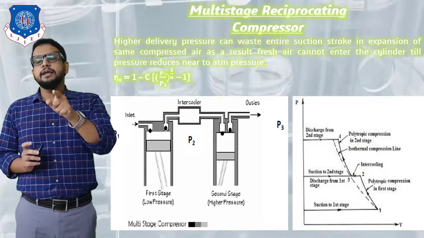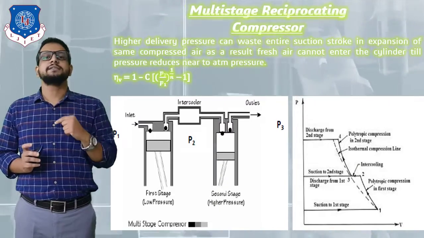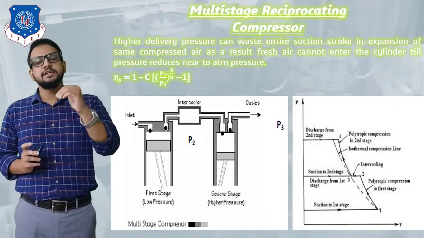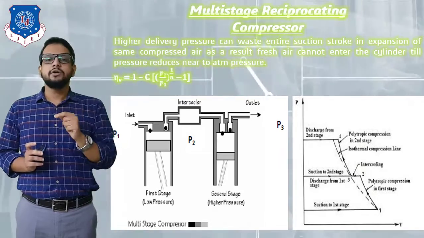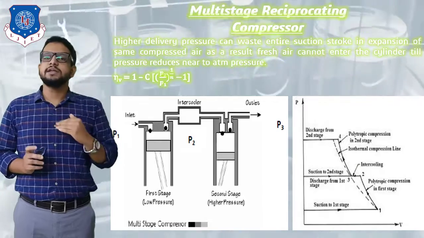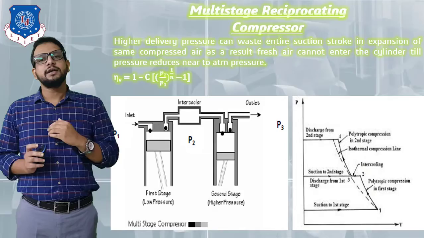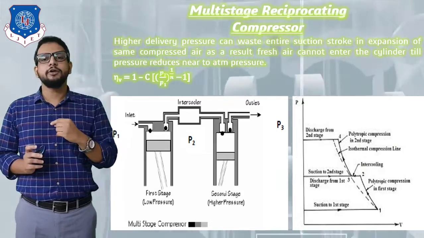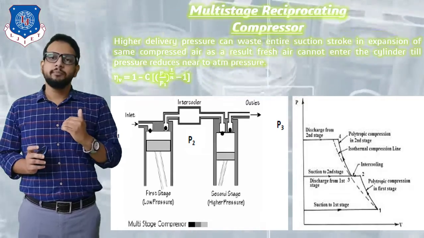Now that highly compressed air at a pressure of 5 bar will enter into a second cylinder, that is the second stage cylinder. Again, let's say that cylinder has a capacity to increase its pressure by 5 bar. So at the exit of the second cylinder, the pressure will be 5 plus 5, that is 10 bar, which is represented over here by P3. So that is our final delivery pressure which we can achieve.